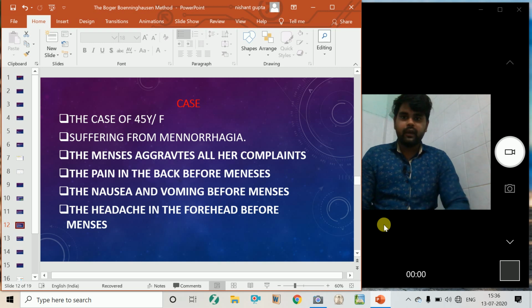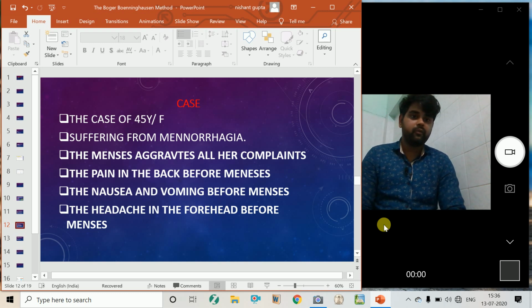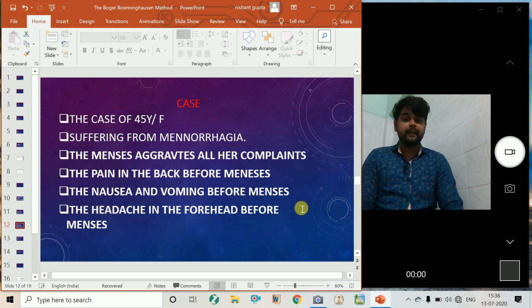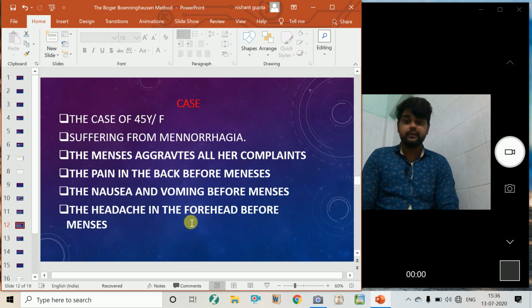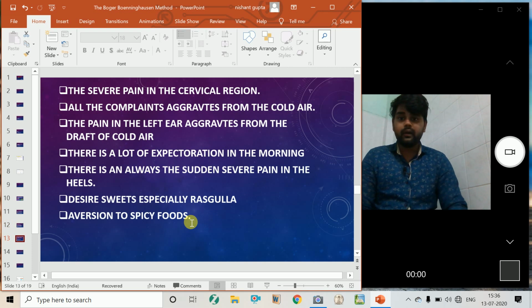Let's discuss one case here. A case of a 45-year-old female suffering from menorrhagia for around one year or so, and the menses aggravate all her complaints. The pain in the back before menses is the major physical general. Nausea and vomiting before menses is another. Headache in the forehead before menses is another physical general. Severe pain in the cervical region. All complaints aggravate from cold air.